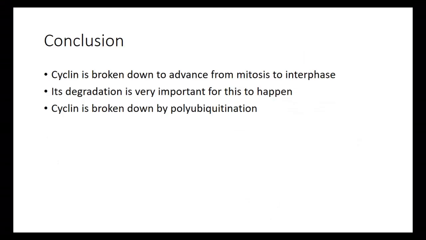The main takeaway from all of this is that they successfully showed that cyclin is broken down to advance from mitosis to interphase. Its degradation is very important for this to happen, and cyclin is broken down by polyubiquitination. We understand this today because we know that cyclin binds to CDKs, and we know that CDKs are not actually active during mitosis. So if cyclin is present, odds are CDK would be present, which means it would be phosphorylating things that didn't need to be phosphorylated, which would ultimately prevent this from happening. That is why cyclin needs to be broken down.